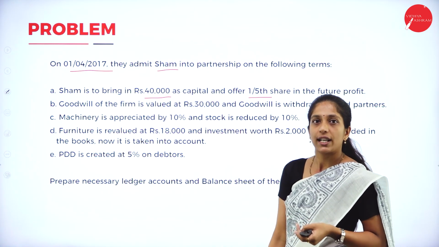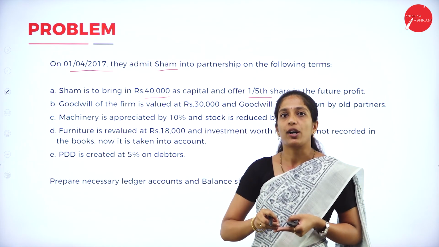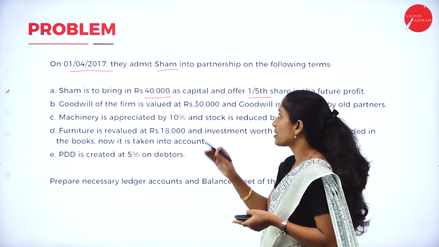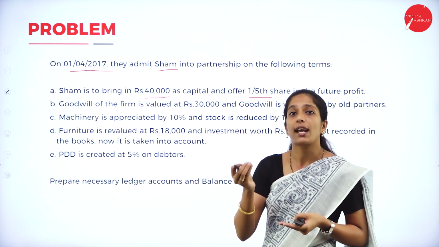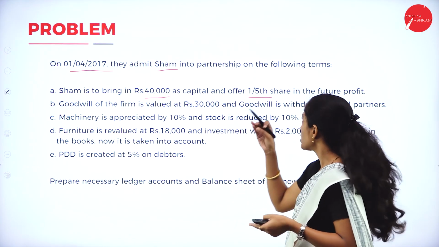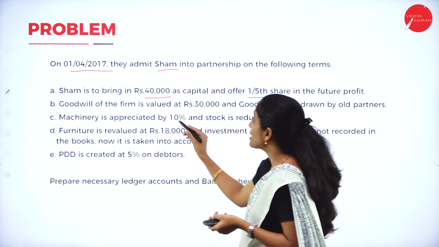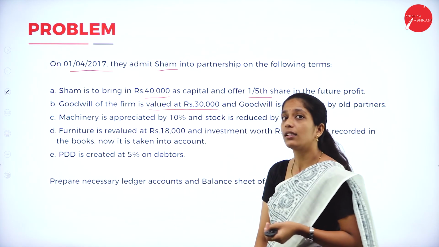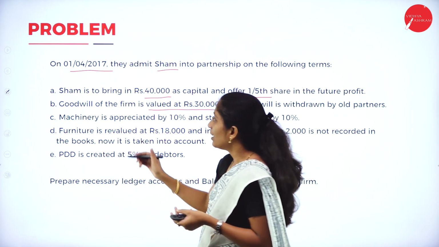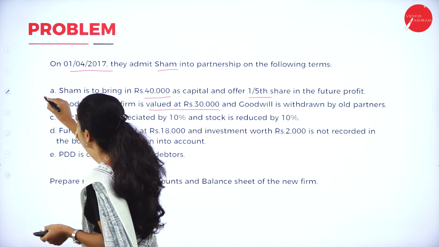Now, who is appointed as a new partner? Shyam is appointed. How much capital does he bring? Rupees 40,000. What is his share? That is 1/5. And the second one is goodwill of the firm is valued at rupees 30,000. So, this is a different adjustment here.